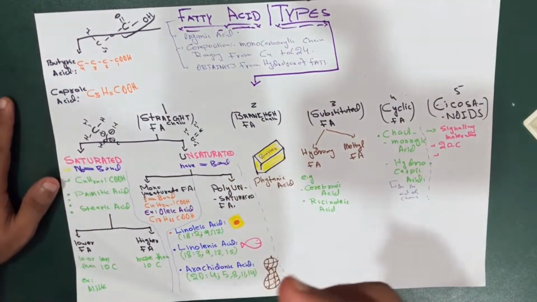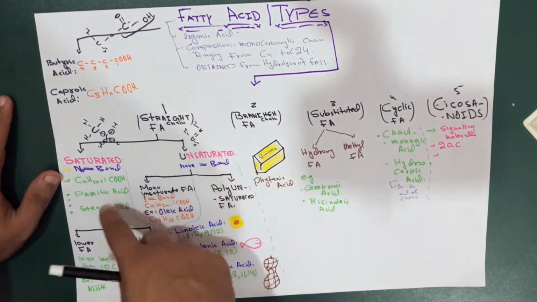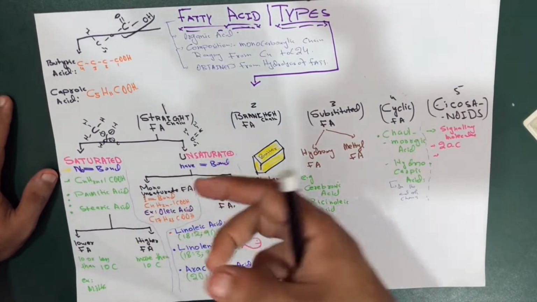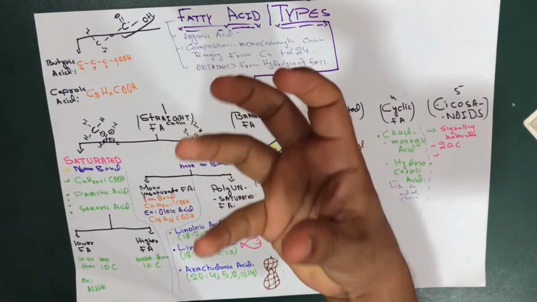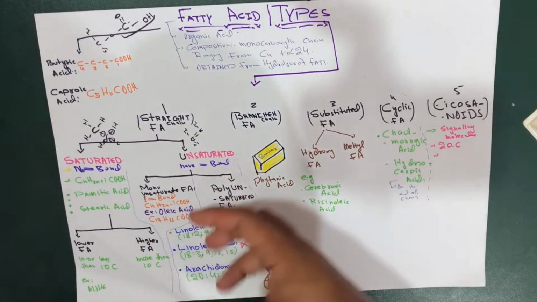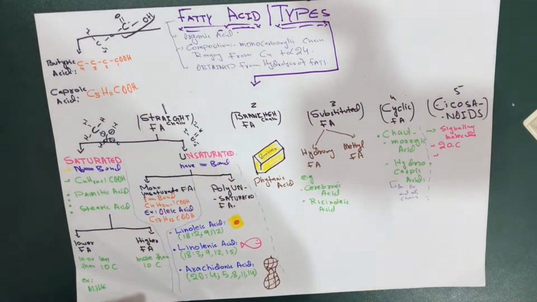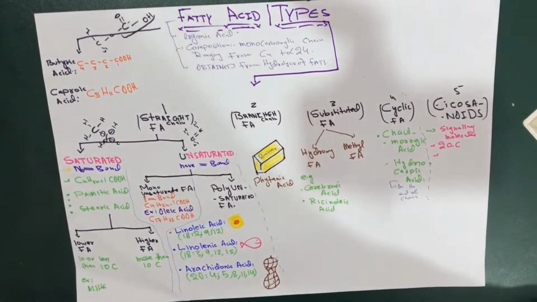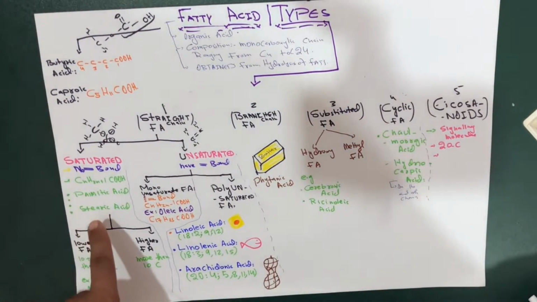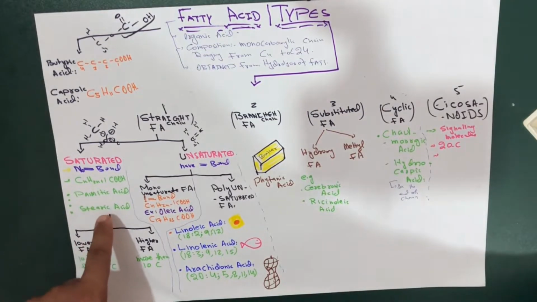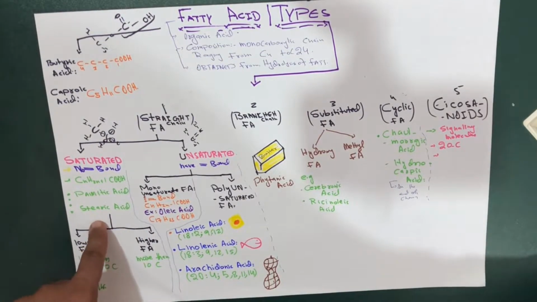In the other logical way, we can also see that saturated means it's like fat, or you have seen the solid fat. But in unsaturated, it's not that much solid, and that's why the saturated fatty acids are like that. And now we have got few examples regarding the palmitic acid and the stearic acid.